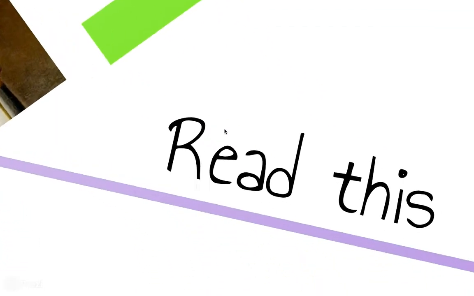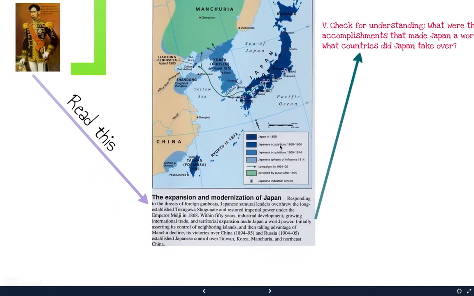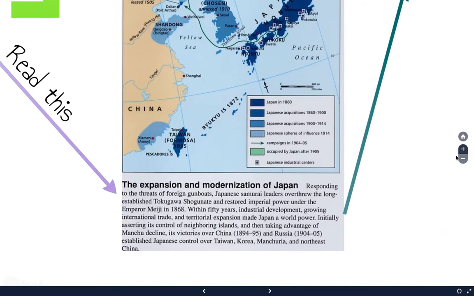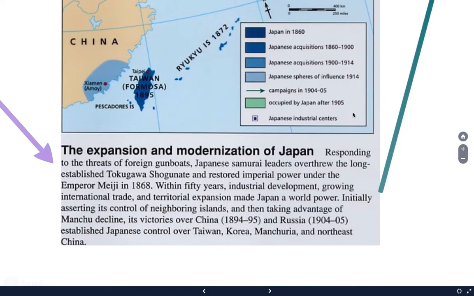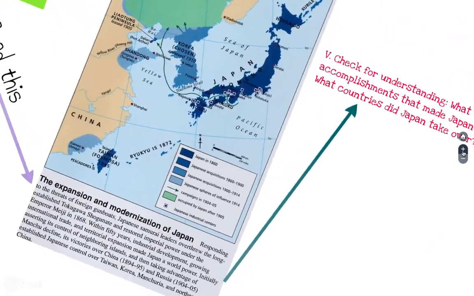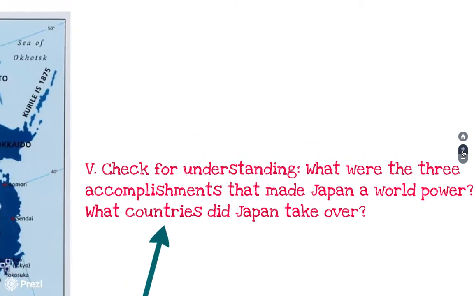So one thing I like to say with Japan is that they were imperialistic. Make sure you take a moment today, and in a few minutes, I'm going to zoom in on this. Pause the screen here and make sure that you read this section right here because it plays into your next check for understanding. So take a moment and pause. Read over this. So your next check for understanding is, what were the 3 accomplishments that made Japan a world power? What countries did Japan take over? If you read the previous paragraph, you'll have answers to that.